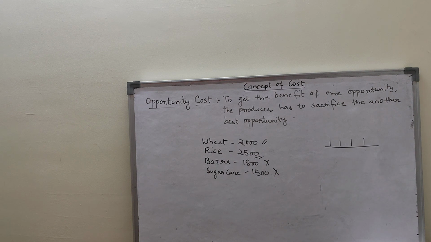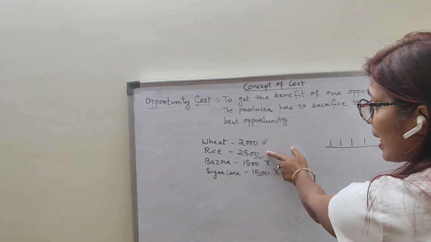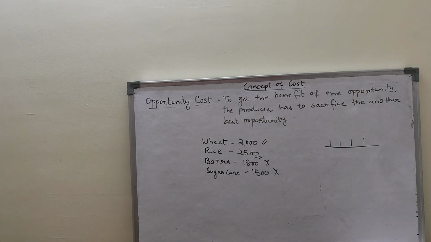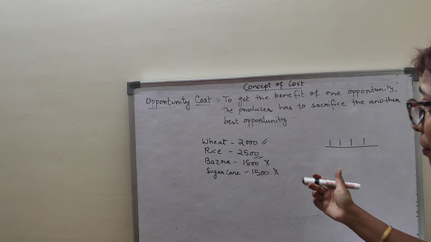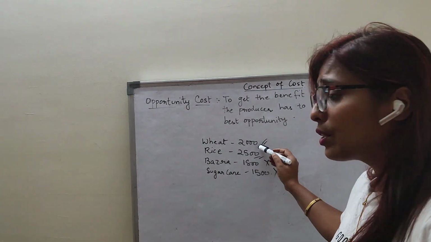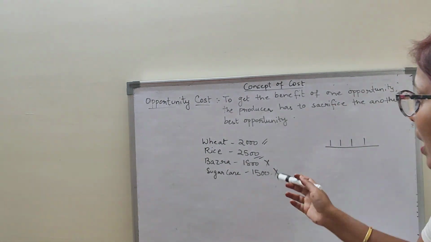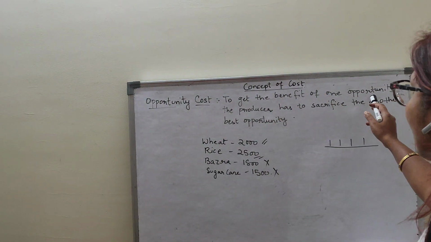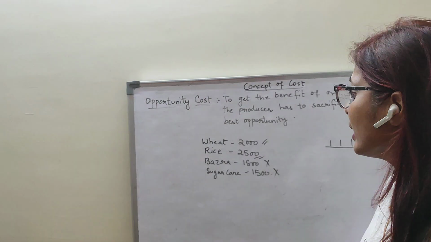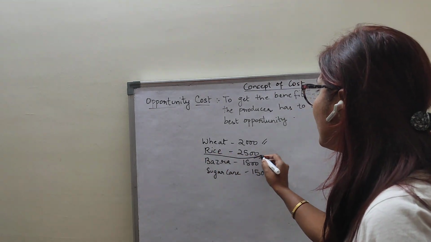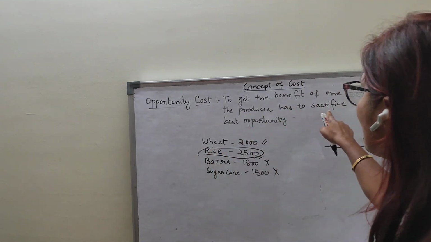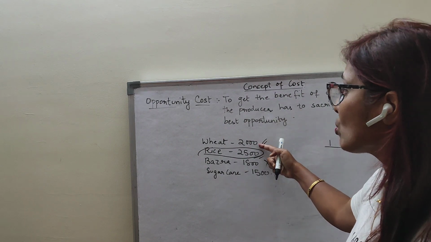I am taking the opportunity of producing rice here, is it not? So I am sacrificing the other best opportunity, that is wheat. So wheat is the opportunity cost here. Coming to the definition: to get the benefit of one opportunity, that is rice, the producer has to sacrifice the other best opportunity.